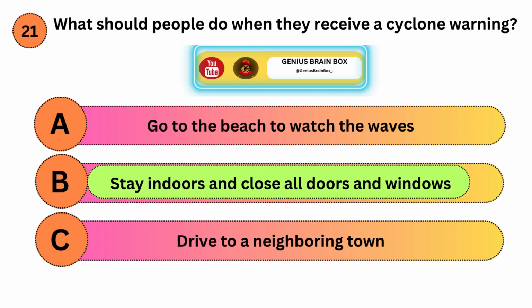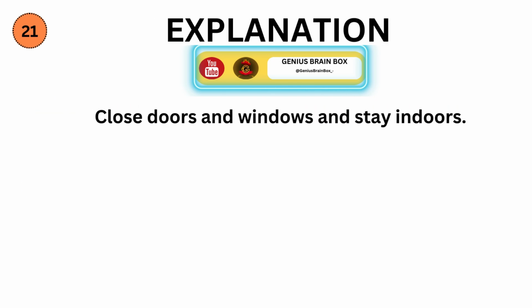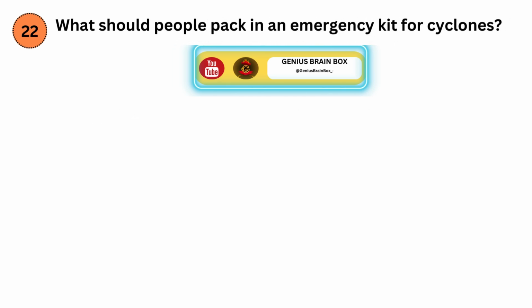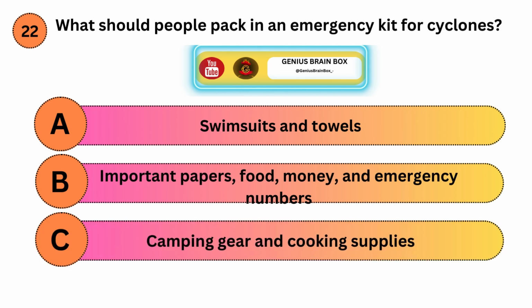Correct answer is B. Explanation. Close doors and windows and stay indoors. What should people pack in an emergency kit for cyclones? Option A, swimsuits and towels. Option B, important papers, food, money, and emergency numbers. Option C, camping gear and cooking supplies.